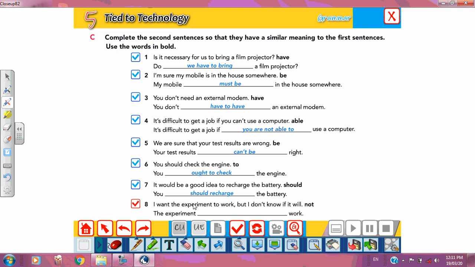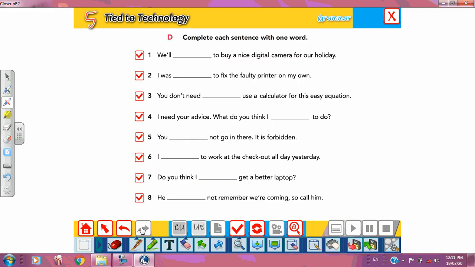I want the experiment to work, but I don't know if it will. You are not sure, so: the experiment may not or might not work. Write the answers, please. I think it's very simple. Let's go to exercise D.